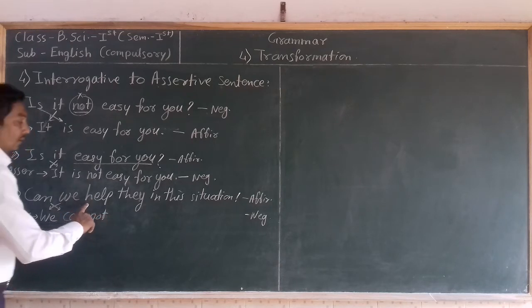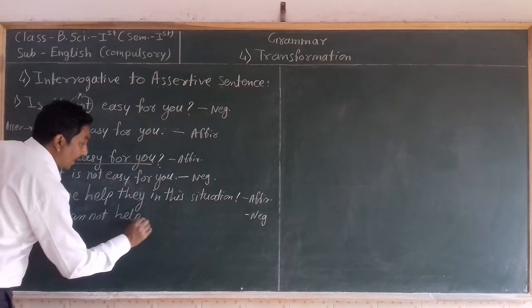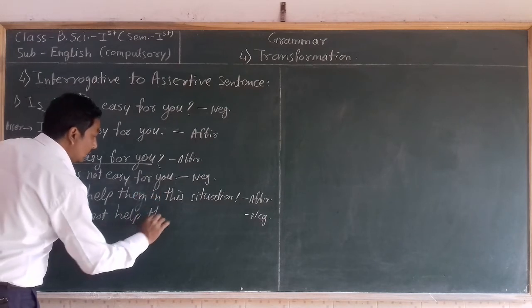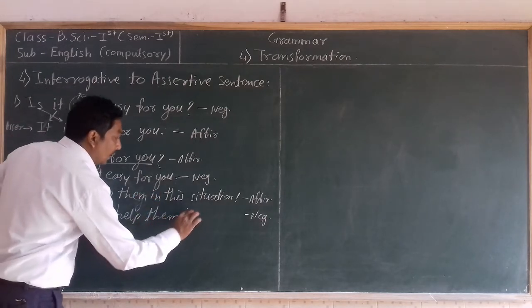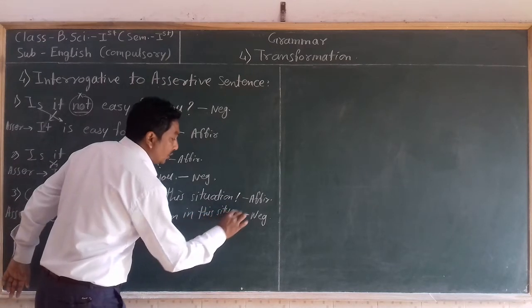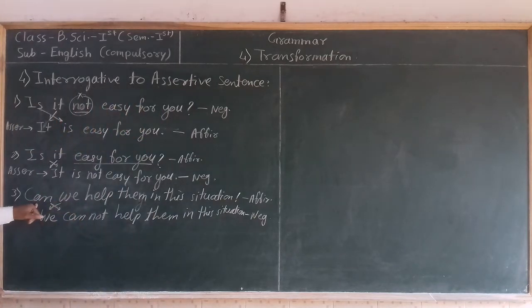After not, write the remaining sentence as it is: "help them in this situation."